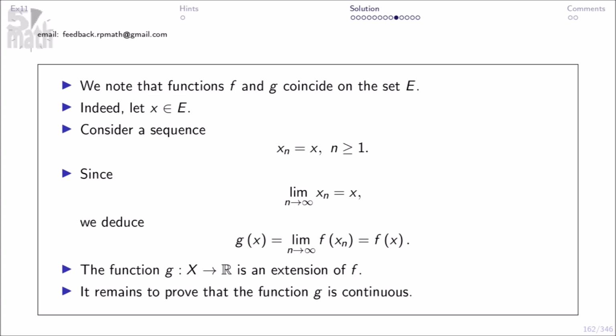Indeed, let x be in E. Consider a sequence xn equals x, n greater than or equal to 1. Since limit n to infinity xn equals x, we deduce g of x equals limit n to infinity f of xn equals f of x. The function g here is an extension of f. It remains to prove that the function g is continuous.